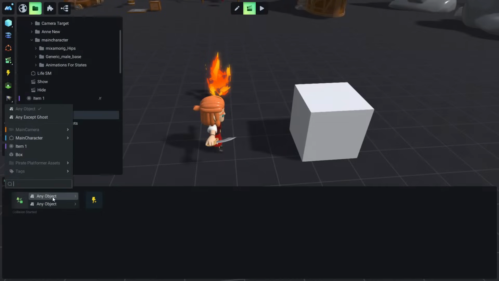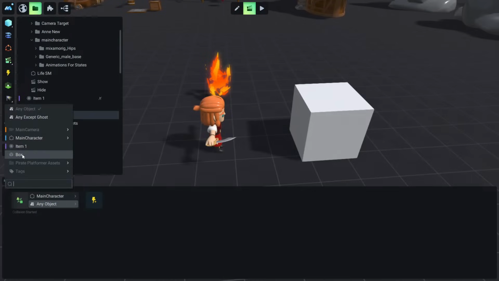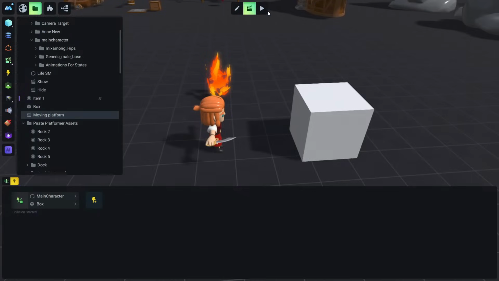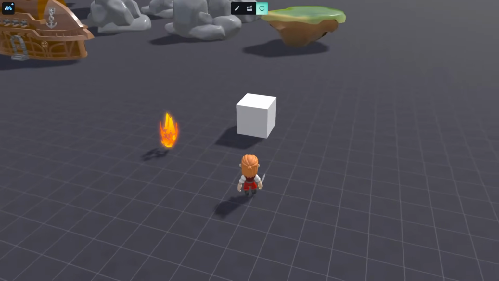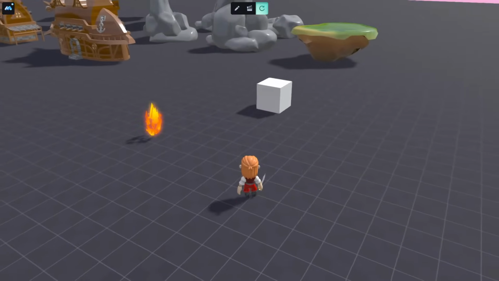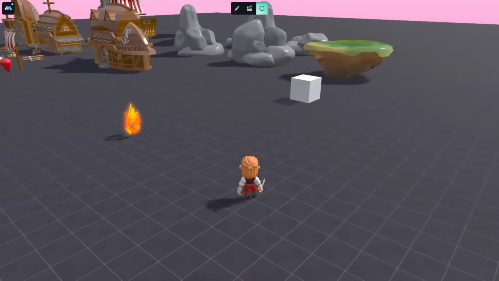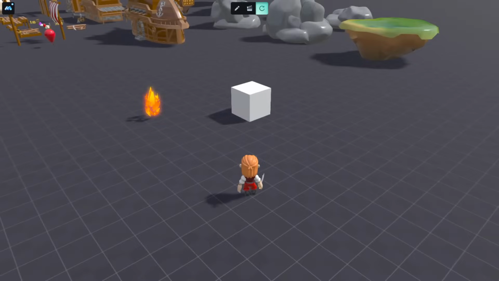So our first object that we want to detect this collision event is the main character, because it has physical properties, and the second one is the box. What I did right now is that the box is not moving, and it will start moving in a loop only when our character collides with it. And now it will go forever. Let me show you.